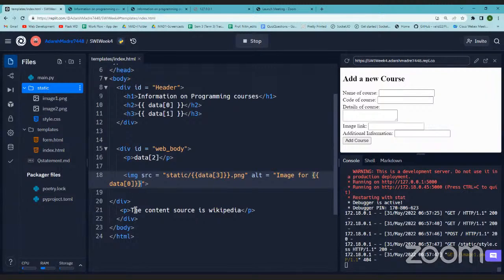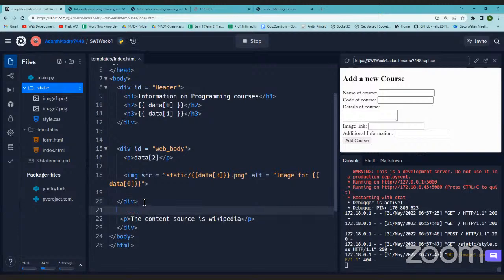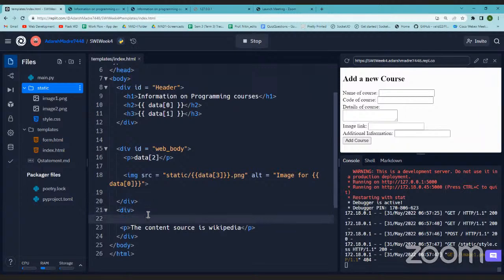Now we just have to add a link. Okay, the issue was I deleted the starting of a div tag. That is the reason that went outside. Then here I'll add a link. A link has an attribute called href. So href will again be the link of whatever I'm giving.